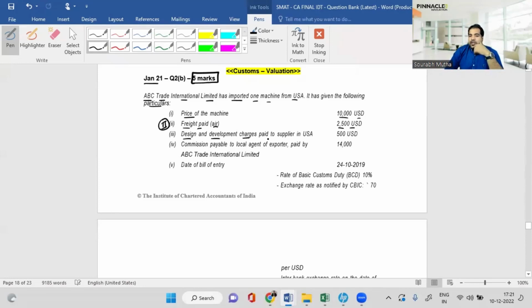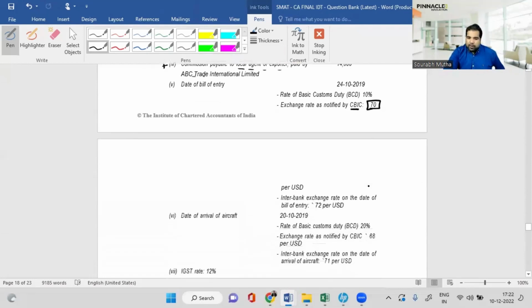Design and development charges paid to a supplier in USA. If you're paying something separately, it has to be added. Remember, cost of free goods. So these are other costs, and this also has to be added. Commission payable to a local agent of the exporter, paid by ABC Trade International. So any commission also has to be added, unless it says that it's a buyer's commission, then you don't have to add it. And guys, I've not taught you which rate to use, but you will always use the rate given by CBIC. That is a conversion rate, which is given here as 70 rupees for $1.